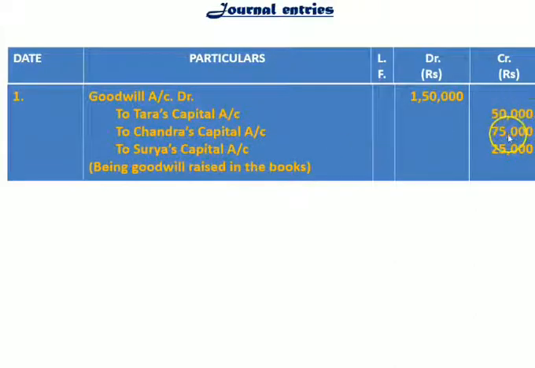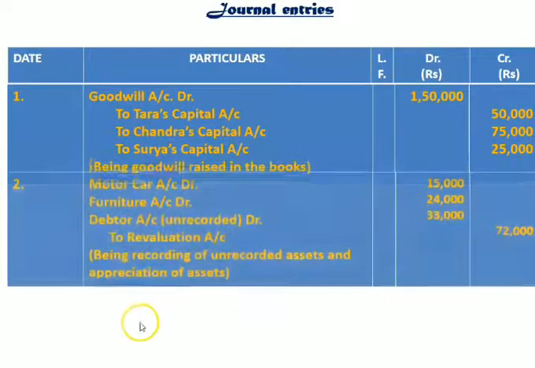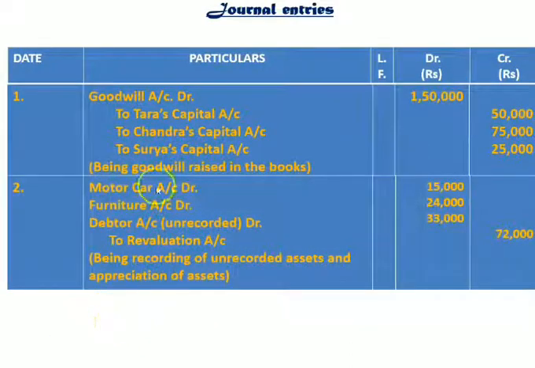Here 50,000, 75,000 and 25,000. This we have distributed as per the old profit sharing ratio, that is 2:3:1. Now the next journal entry is appreciation in the value of our assets. Here motor car appreciated and therefore motor car account debit 15,000 rupees. Furniture also appreciated and therefore furniture account debit 24,000 rupees. And the unrecorded debtor we have recorded and therefore debtor also increased here by 33,000 rupees.